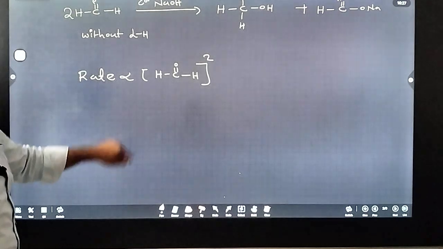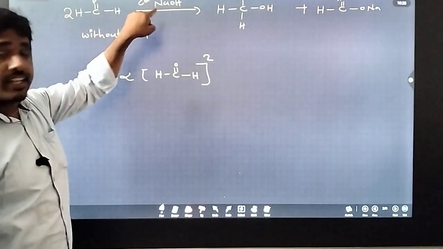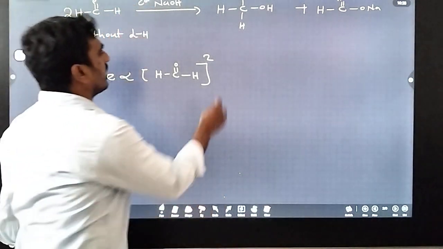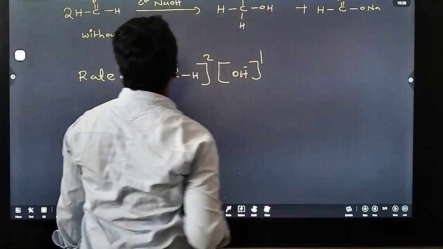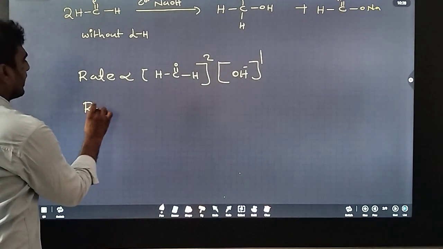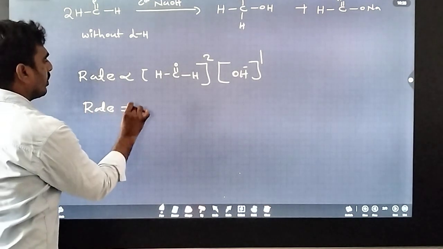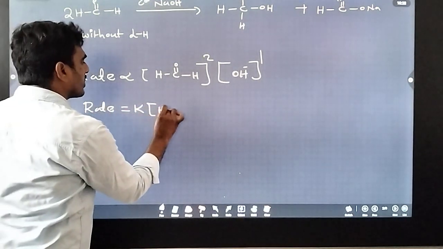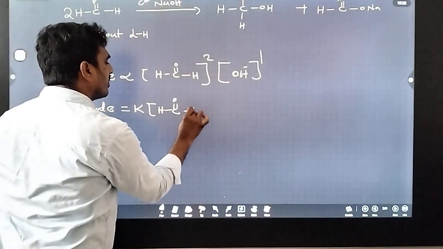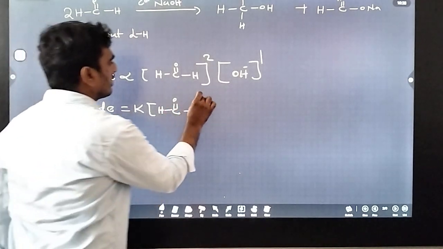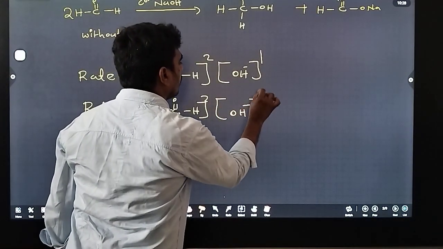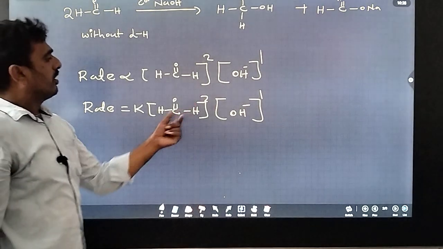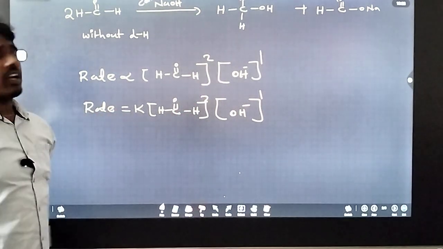Then this reaction also depends on the concentration of NaOH, that means the nucleophile, OH minus, so power 1. Therefore I can write rate = K [formaldehyde]^2 [nucleophile].